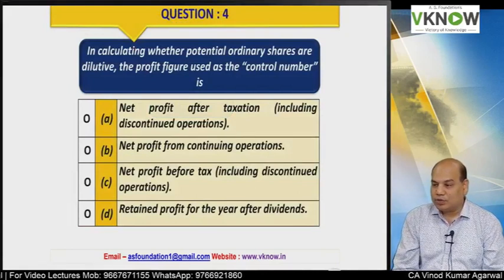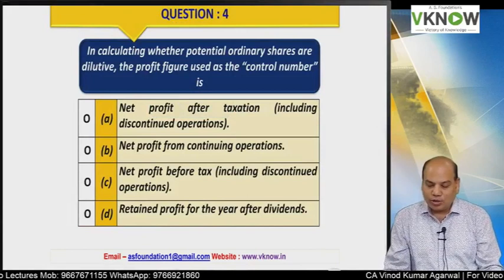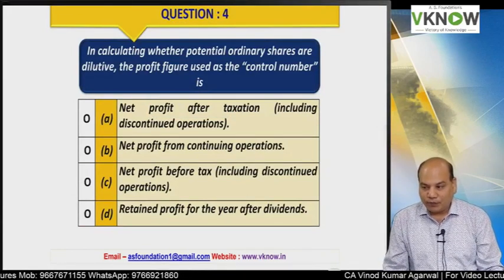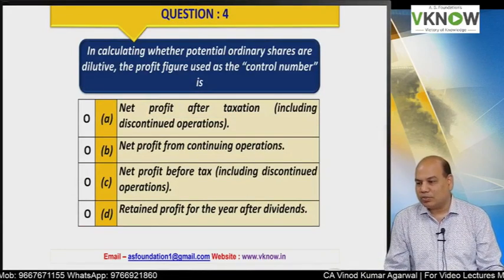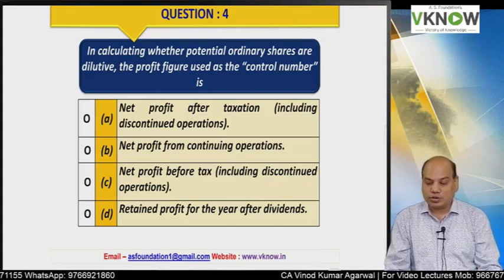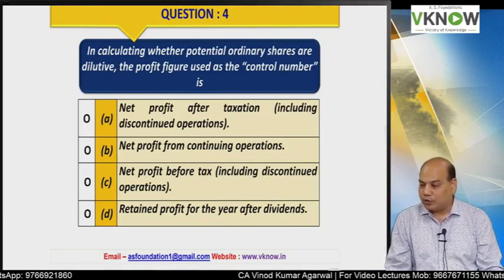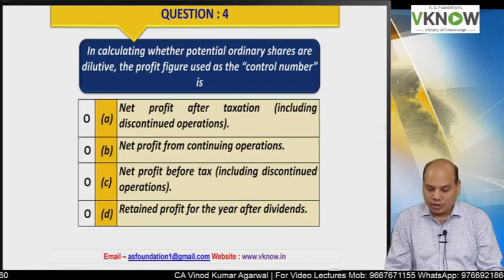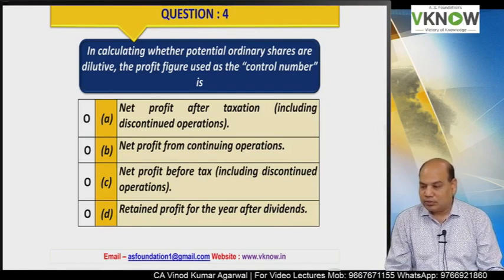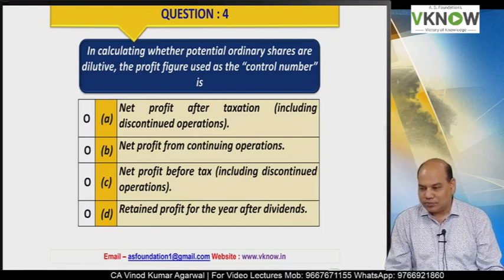Very good. Question 4. In calculating whether potential ordinary shares are dilutive, the profit figure used as the control number is option A, net profit after taxation including discontinued operation, option B, net profit from continuing operation, option C, net profit before tax including discontinued operation, option D, retained profit for the year after dividend. There can be only one answer to this question.